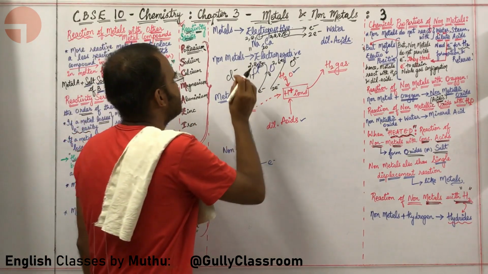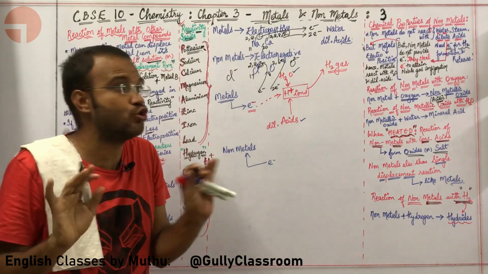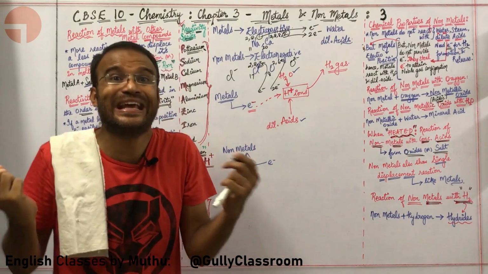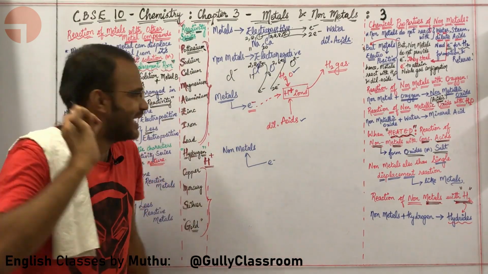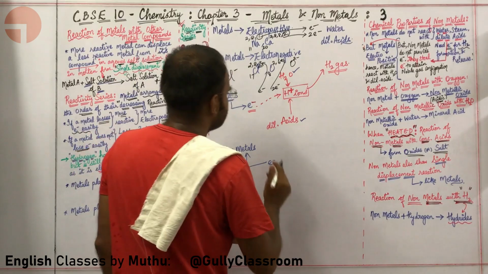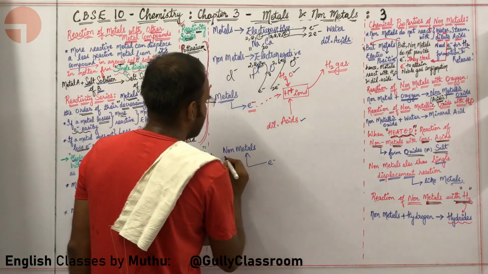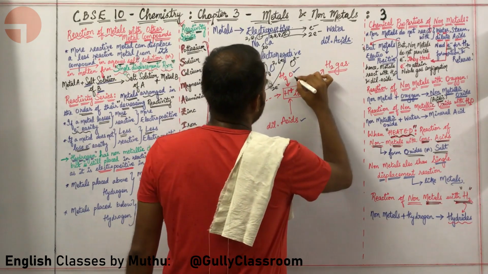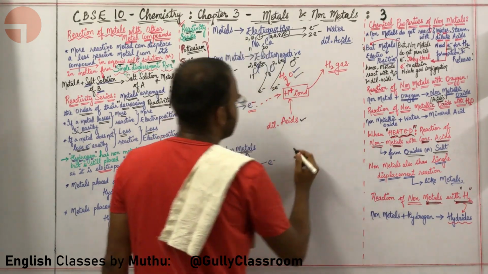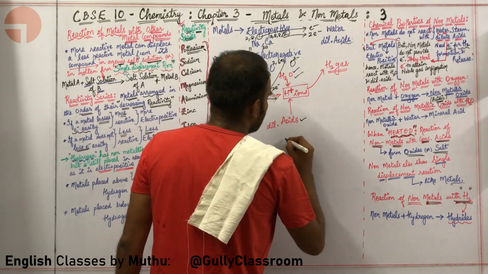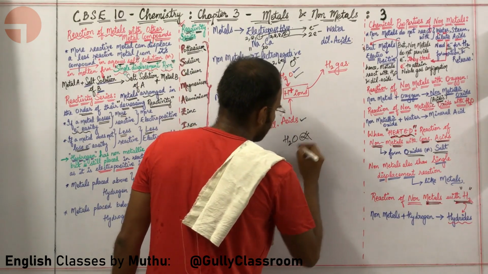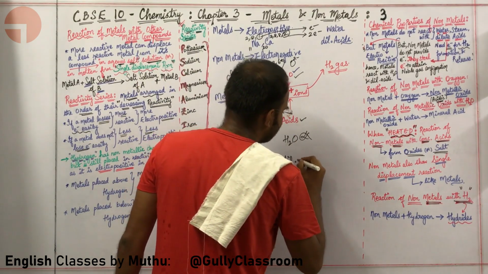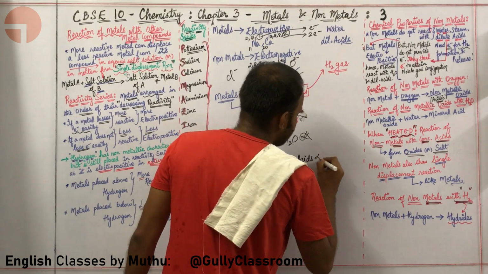This is basically the nature of non-metals. Non-metals don't like to give electrons, they like to take electrons. They are electronegative in nature. So how will non-metals react with water and dilute acids? Non-metals do not react with water, they do not react with dilute acids, because for reacting with water and dilute acids